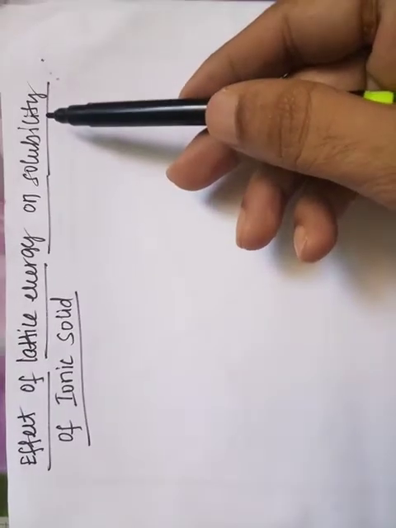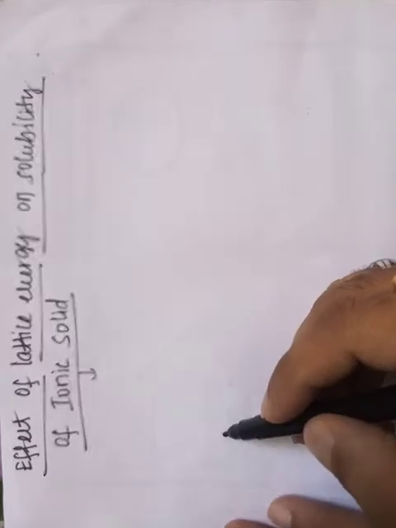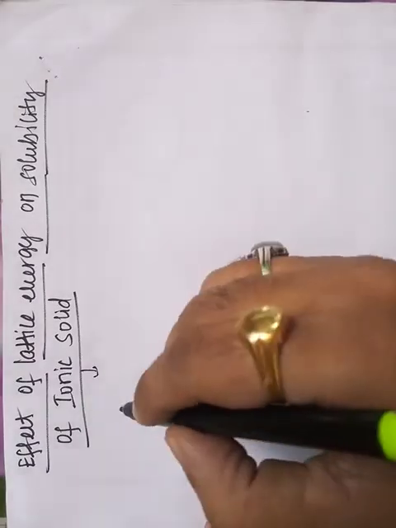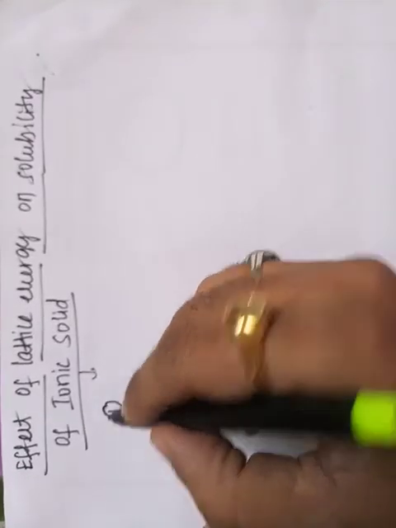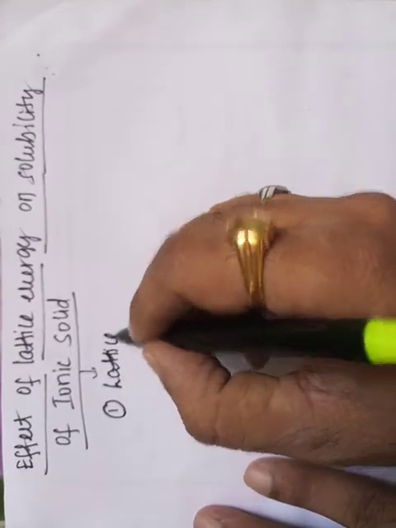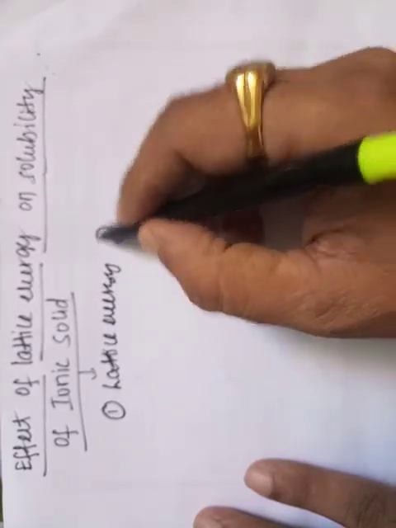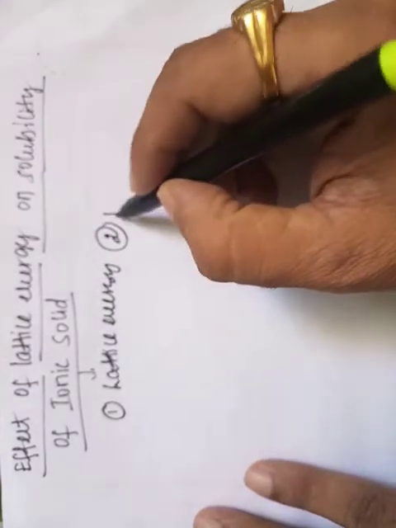Hello dear students. So let us discuss the effect of lattice energy on the solubility of an ionic solid. The solubility of an ionic solid depends upon two factors. One is the lattice energy and the second one is the hydration energy.